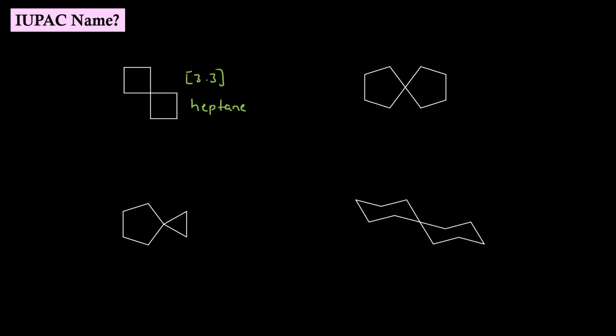IUPAC name will be spiro[3.3]heptane. With this molecule, we have 4 carbon atoms in both the bridges. So 4.4. Alkane name is 4 plus 4 plus 1, 9. IUPAC name will be spiro[4.4]nonane.